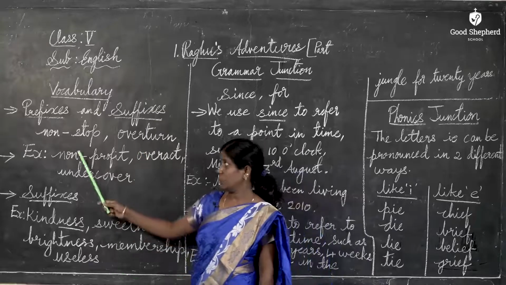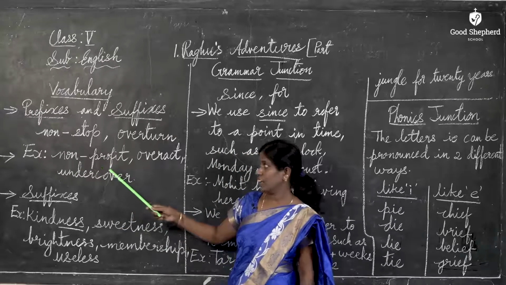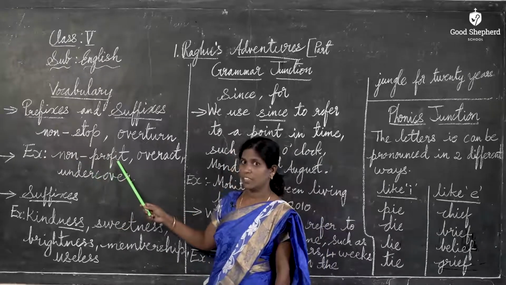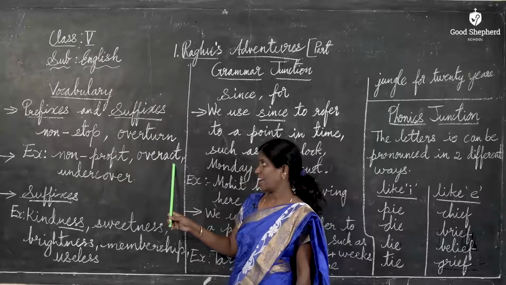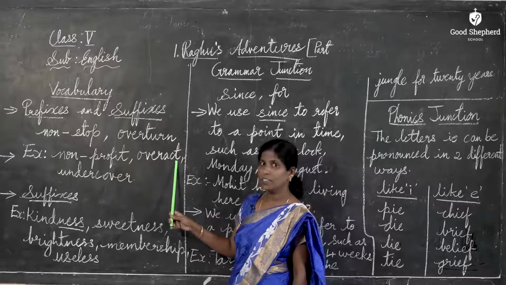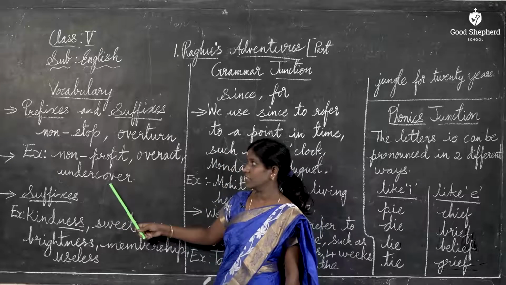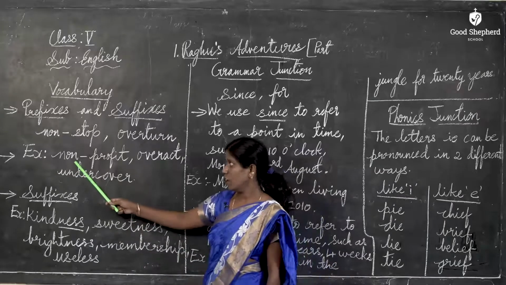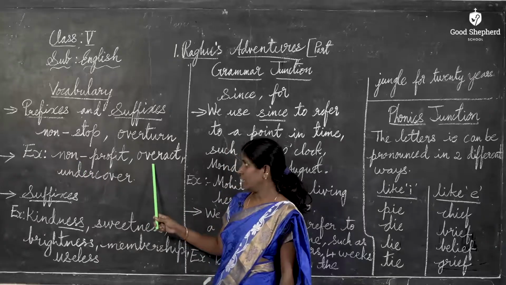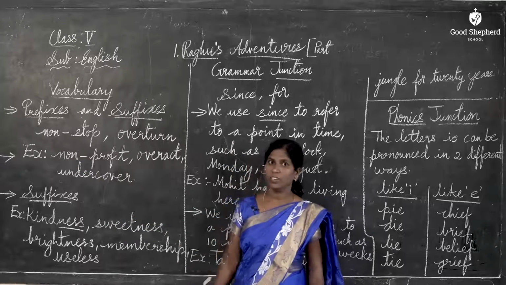And other examples for the words with prefix are non-profit, overact, undercover. So in these words, what are prefixes? Non, over and under. These words are prefixes.